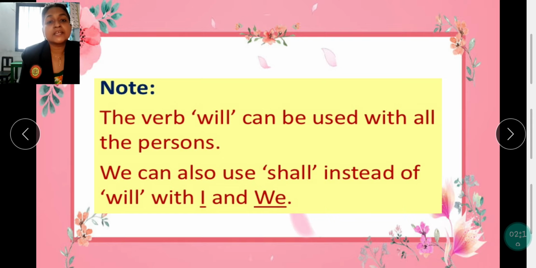Third person is he, she, it and they. We can also use shall instead of will with I and we. You know now that in future tense we can use subject plus shall or will. Will is used with everything, that is all the three persons. But shall can only be used with first person, that is I and we.